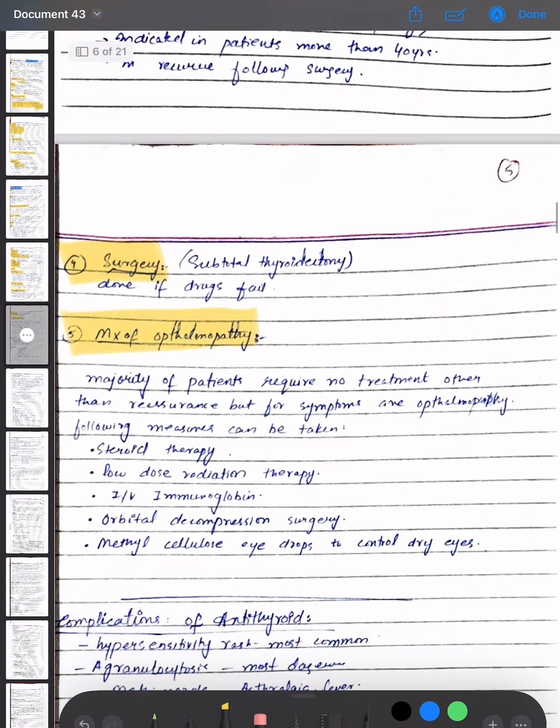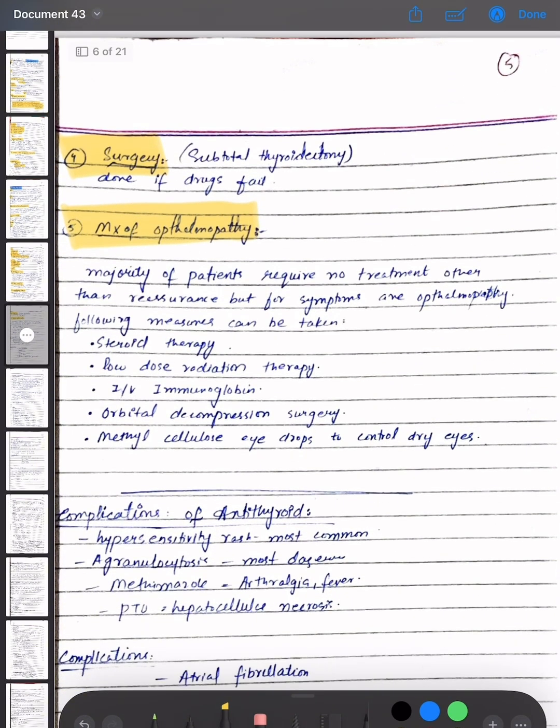The majority of patients require no treatment other than reassurance for ophthalmopathy, but for symptoms, the following measures can be taken: steroid therapy, low dose radiation therapy, intravenous immunoglobulin, orbital decompression surgery, and methylcellulose eye drops to control dry eyes.